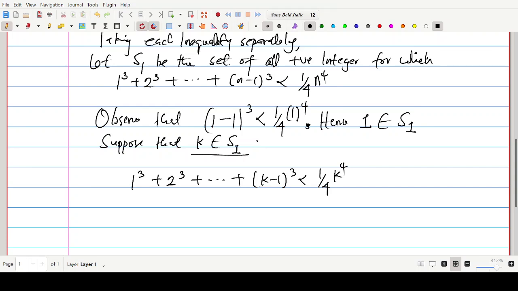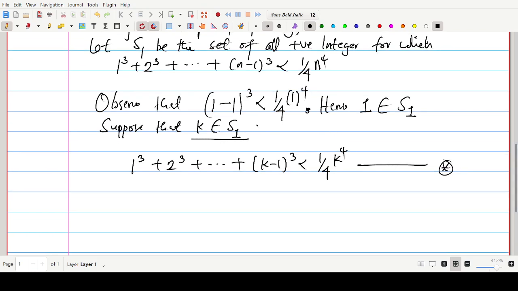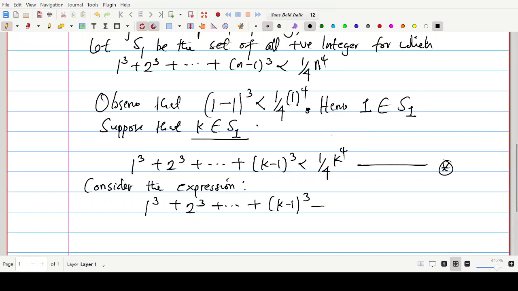So let's use this assumption. Let me call it star, for example. We shall use this to establish that the statement will still hold true for a positive integer k plus 1. So for that, we say consider the expression 1 to the power 3 plus 2 to the power 3 plus dot dot dot plus k minus 1 to the power 3, then plus, we can write k plus 1 minus 1 to the power 3.